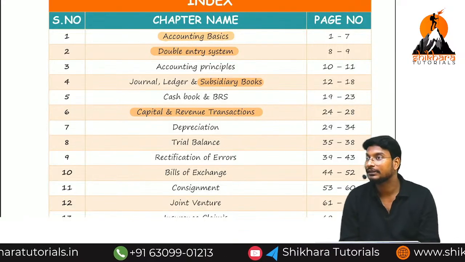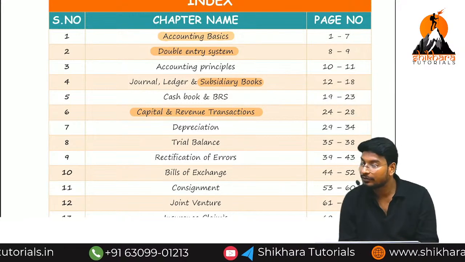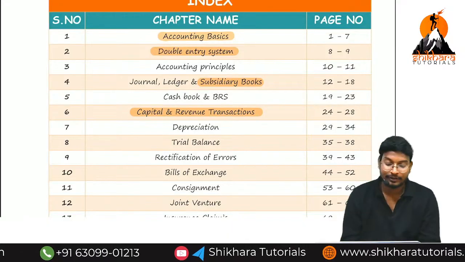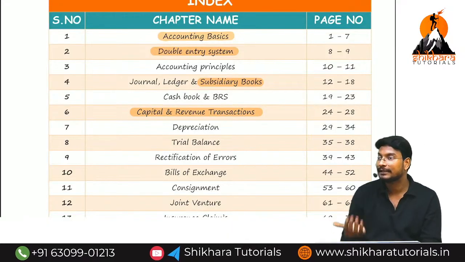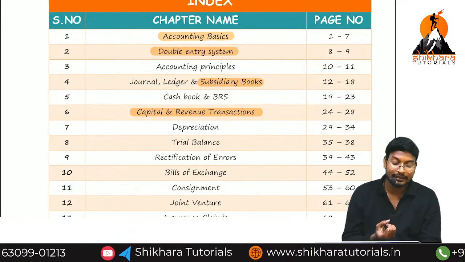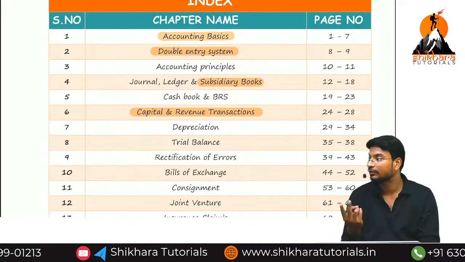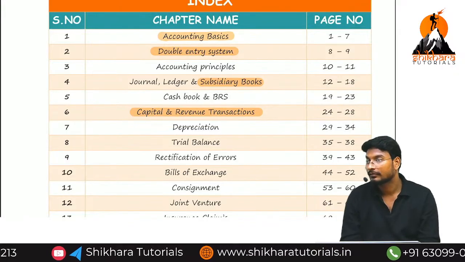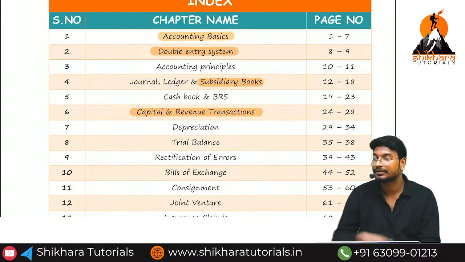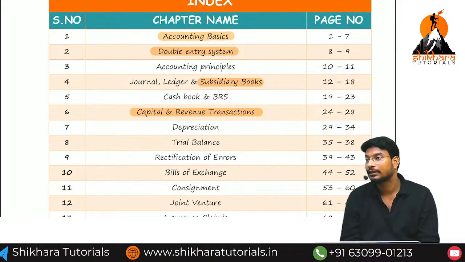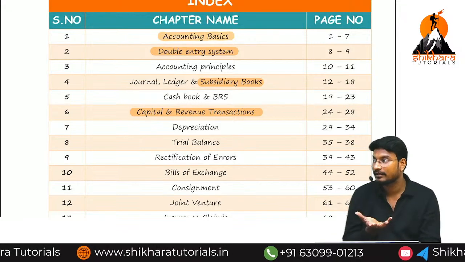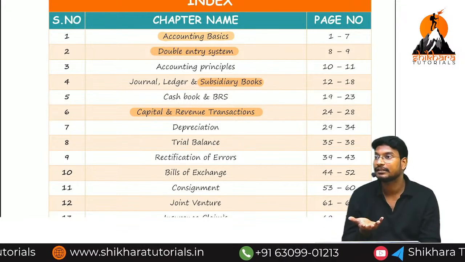You have the questions, you do practice. If you get any doubt, I will answer in the class. Are you getting the point? If we do journal and ledger once again, it will take 1 week. In that 1 week we can complete the subsidiary books, cash book, BRS. In the examination, they will ask BRS, they will ask subsidiary books and cash book. Cash book is the base for BRS. Subsidiary book is the base for rectification of errors.